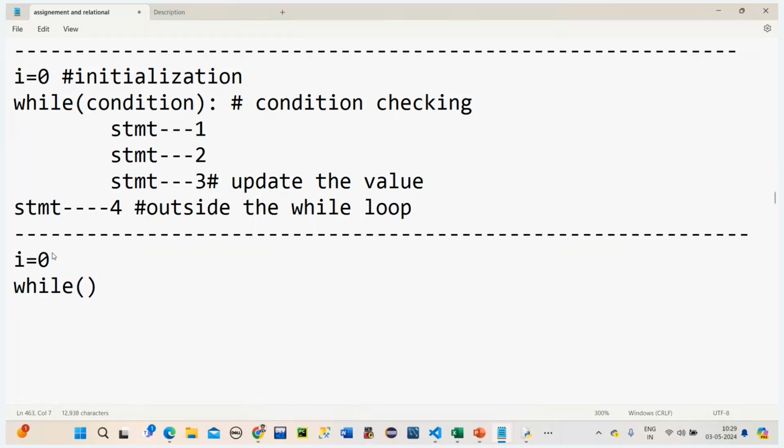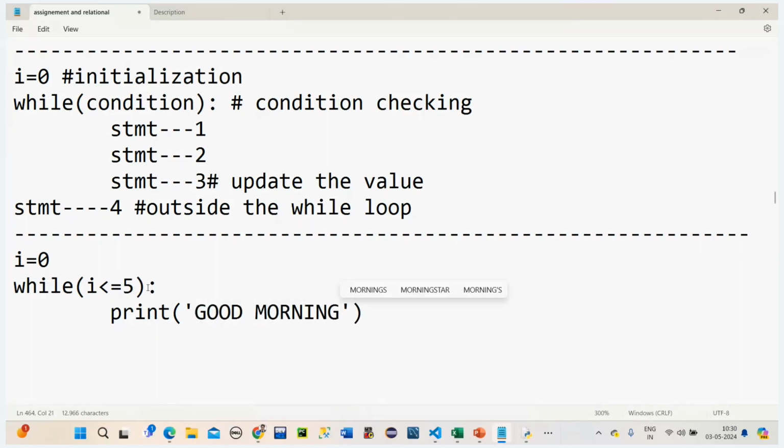For example, if I want to print good morning 5 times, what should be the condition here? i is less than or equal to 5. Up to when this condition is true, it has to print good morning. Print good morning.